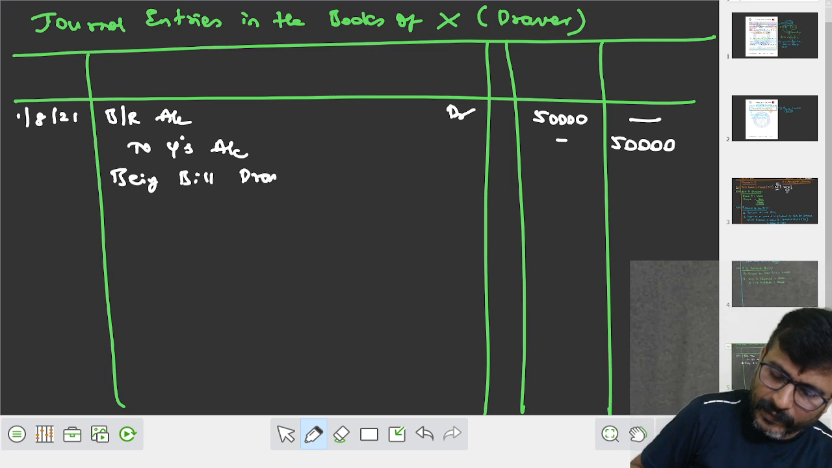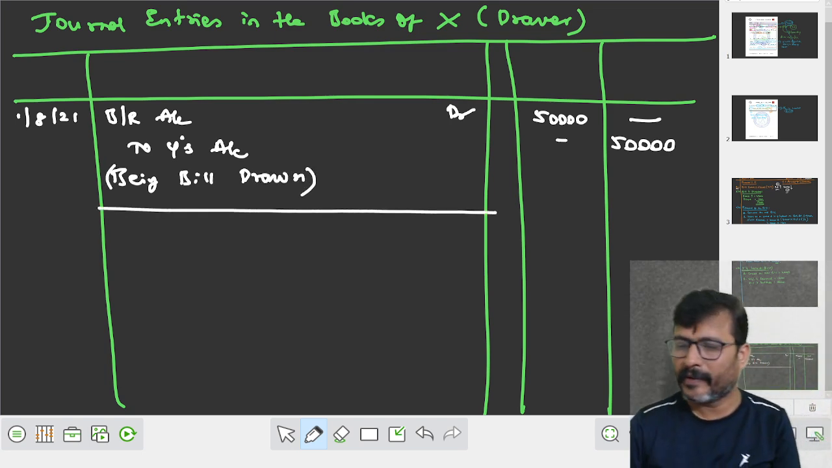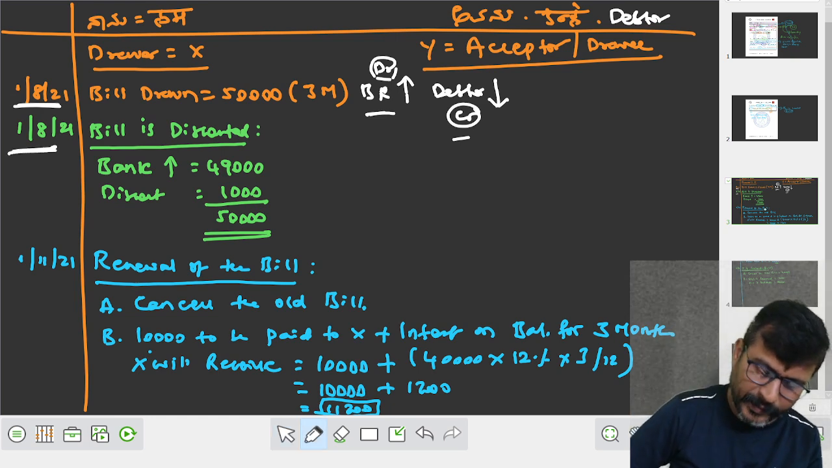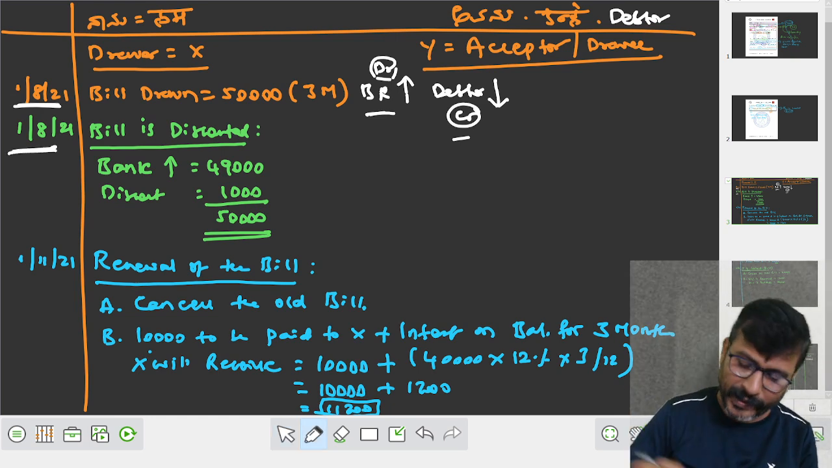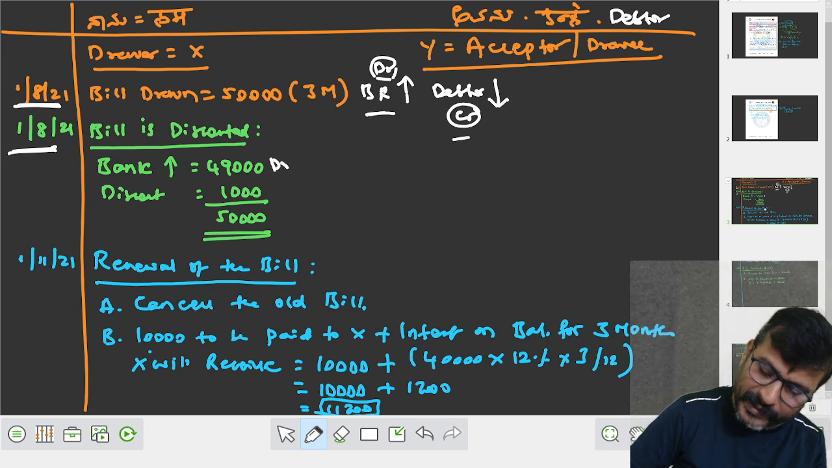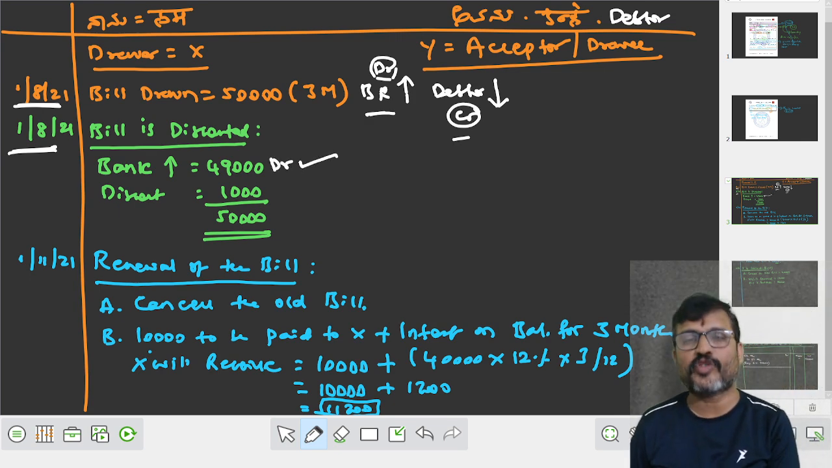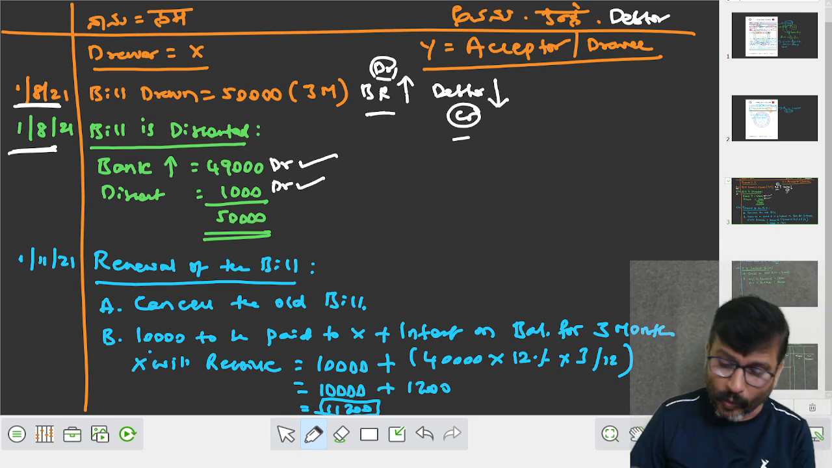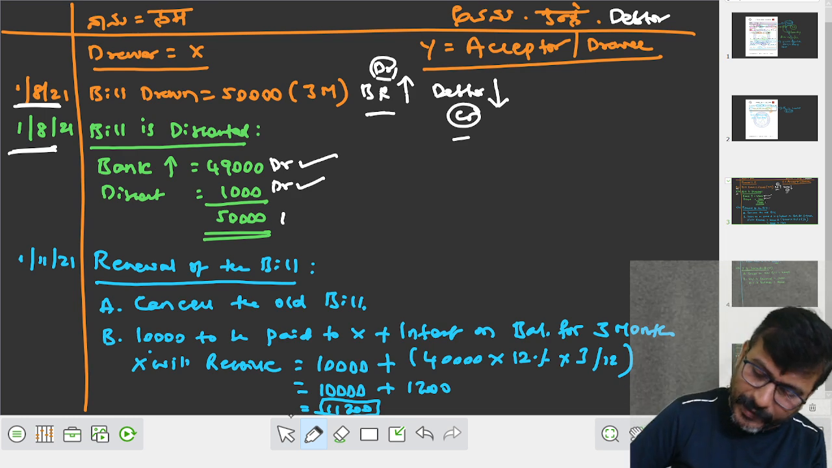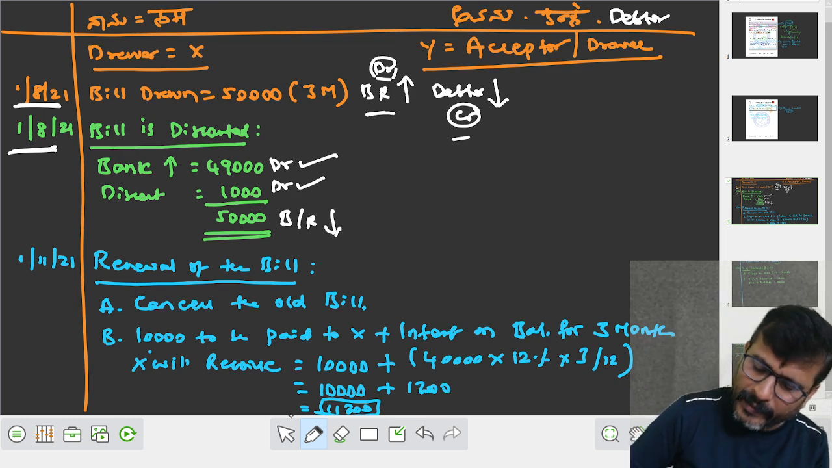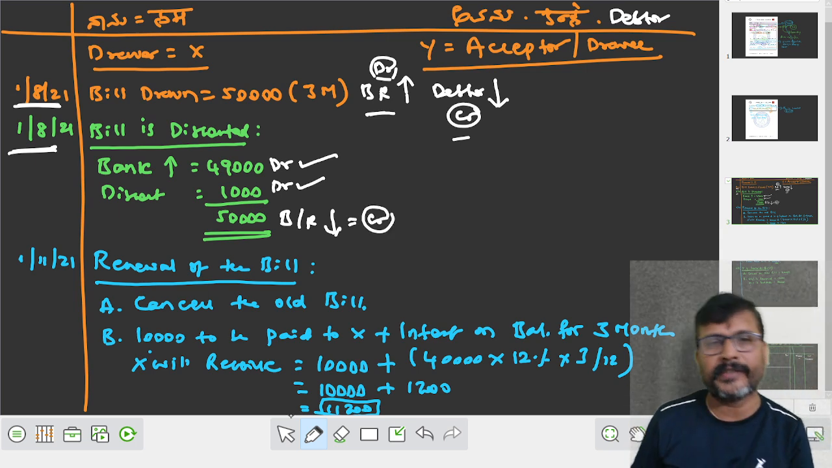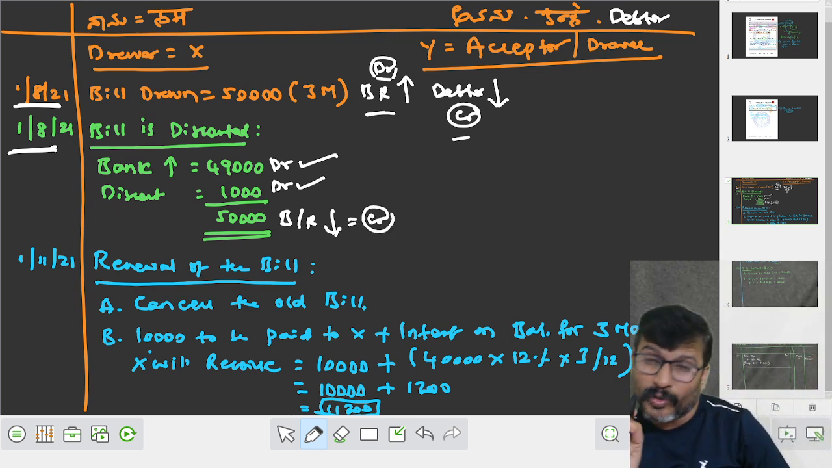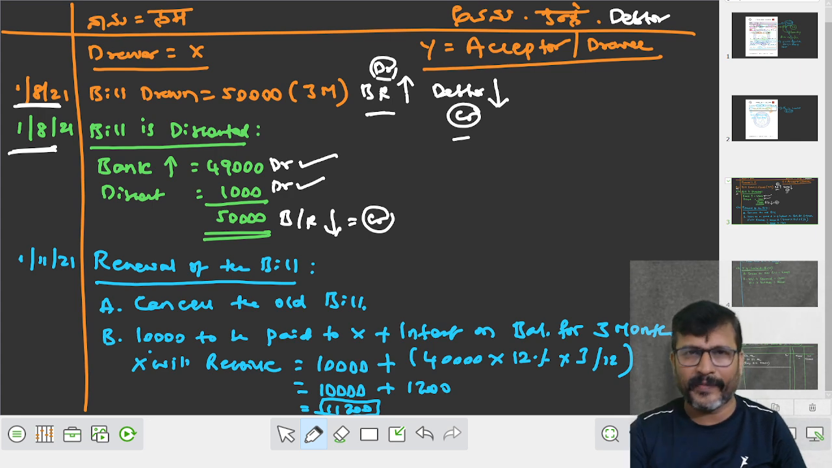Being bill drawn. Okay, fine. After drawing the bill, on the same date, it is discounted. When discounted, your bank balance increased, asset increased, it is to be debited. Discount is an expense, it is to be debited. What is discounted? Bills receivable. Since the bills receivable decreased, it is to be credited. Do you understand what I am saying? I am explaining in a detailed way.